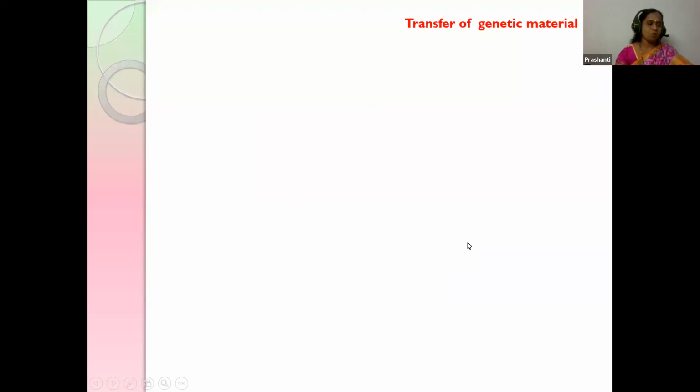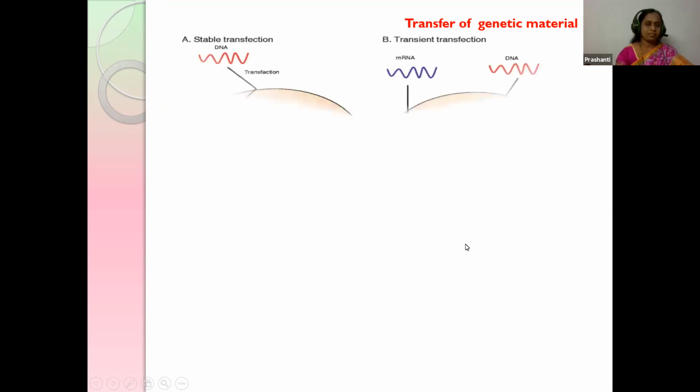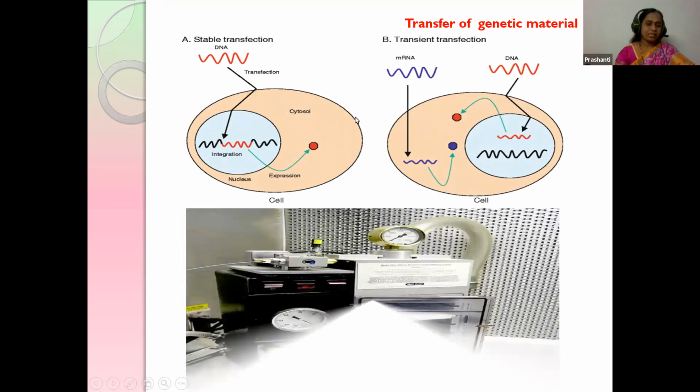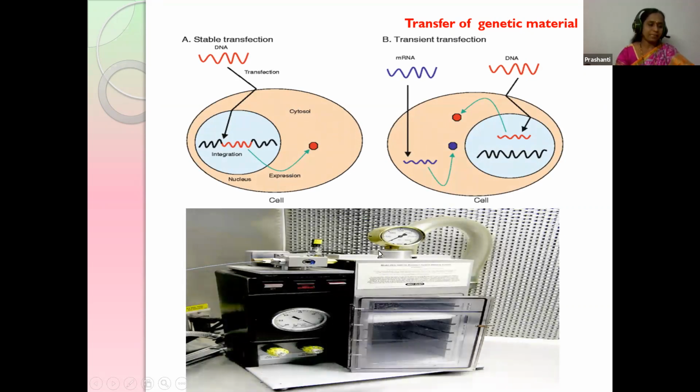Okay, then how are they being transferred? There are different methods, children. The first one is transfection. Here the genetically modified DNA is directly introduced into the eukaryotic cell. Then there is the gene gun method. Here it is shot with gold or tungsten particles coated with DNA.